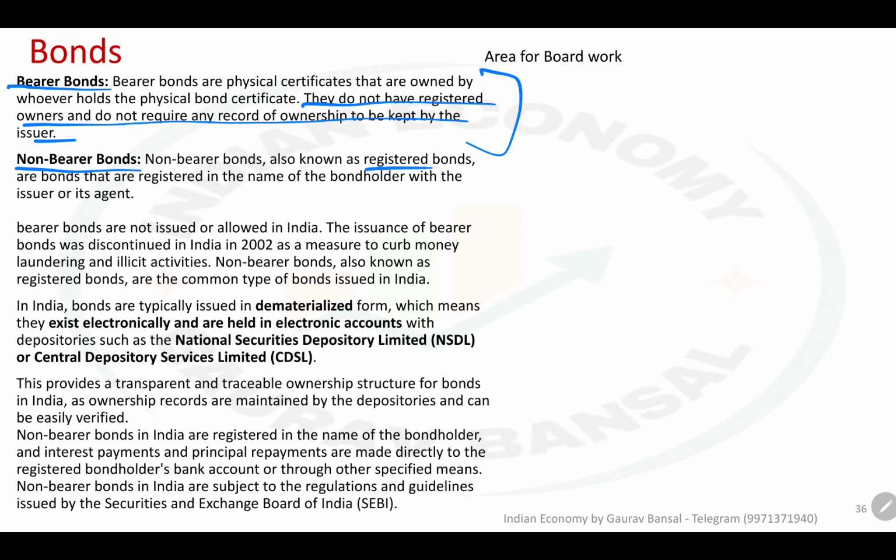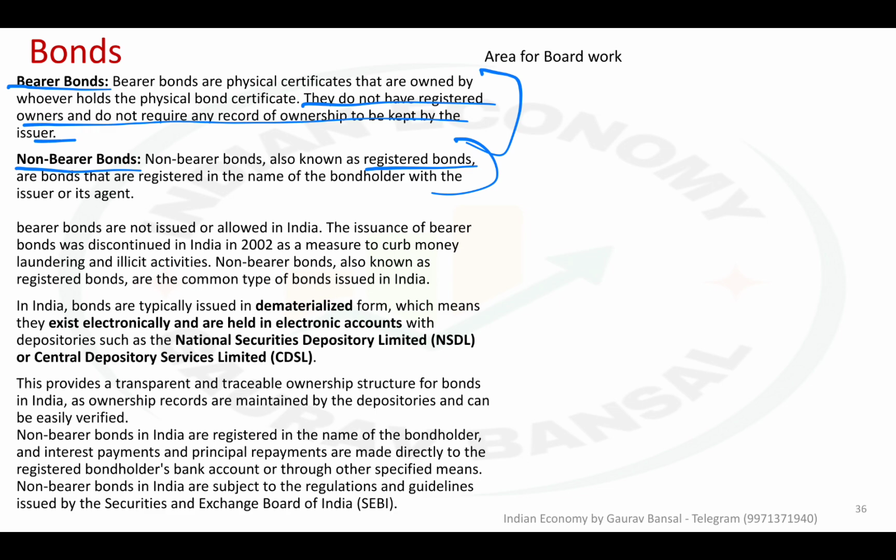Non-bearer bonds are simply the registered bonds. Bonds which are registered in your name. Even if you lose the physical certificate, the document, you can still get the money because it is registered against your name. Your digital certificate is there. It is recorded digitally, in fact.